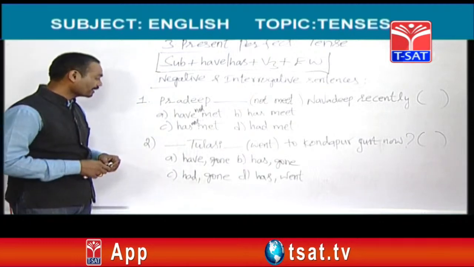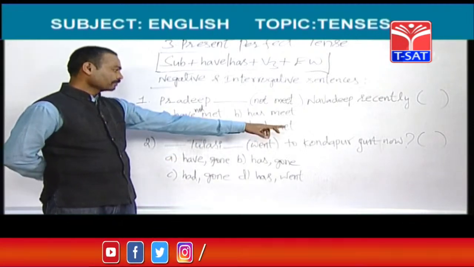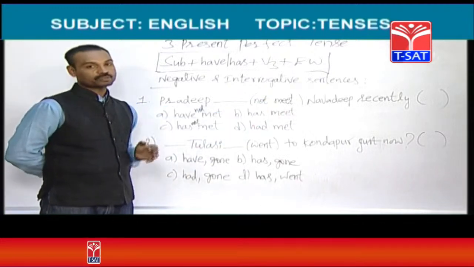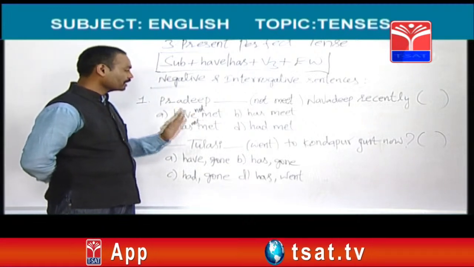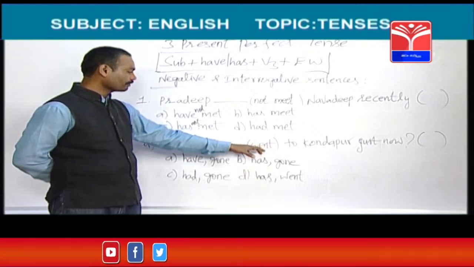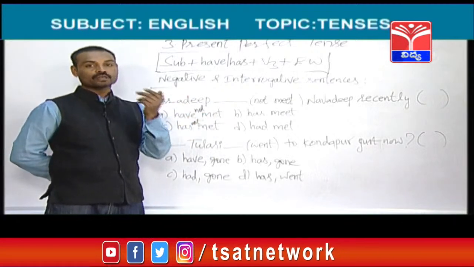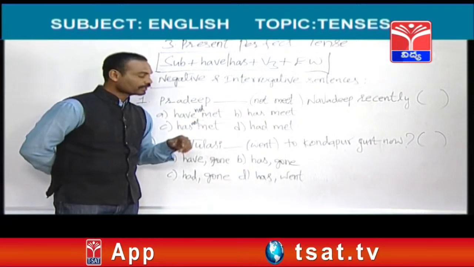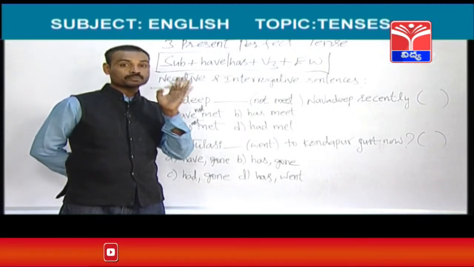Next, let us see one more example that is from an interrogative sentence. How can you find out it is an interrogative sentence? Question mark is there. So, you can think that it has been given from an interrogative sentence. So, what subject is there? Tulasi is there, dash, under the bracket one verb is there, to Kondapur, just now. Wow, just now, it is the symbol of present perfect tense. So, present perfect tense means it is a question mark. So, you should know how the questions start in present perfect tense.